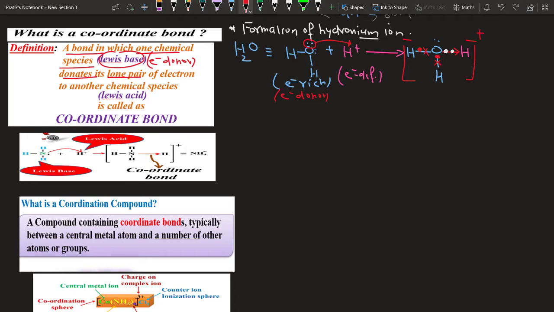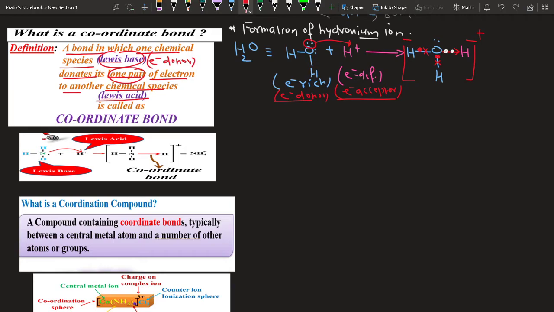It donates its lone pair of electrons to another chemical species, which is the Lewis acid. Who is the Lewis acid? The one who is the electron acceptor. So when an electron donor and an electron acceptor combine, always a pair of electrons is given from one end, and it forms a type of bond which is referred to as what?